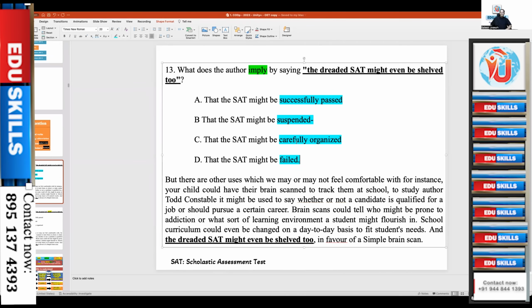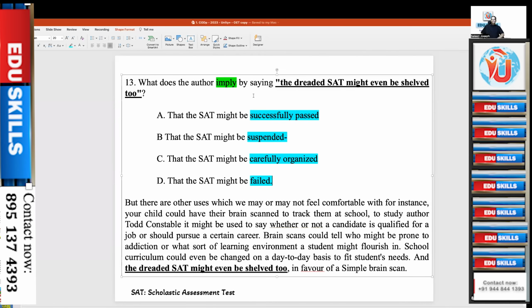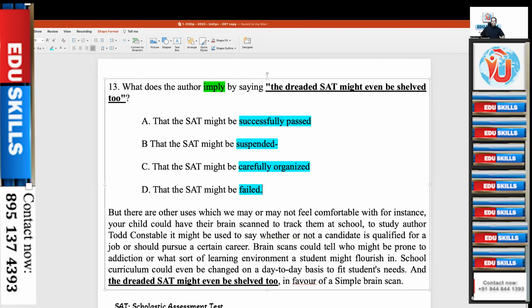Okay, now, these are the hedging words. When you read questions, you have to read these first. You have to understand this. You have to find out one of these. Successfully passed, suspended, organized, failed. There are other uses which we may or may not feel comfortable with.